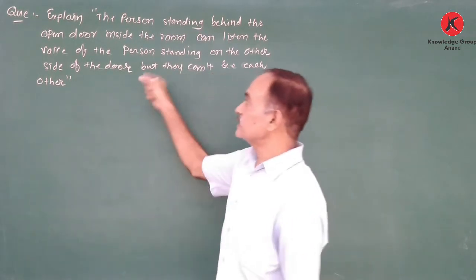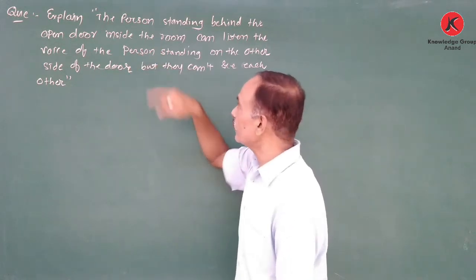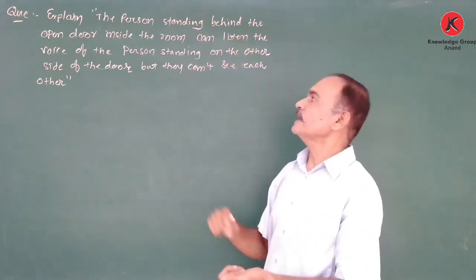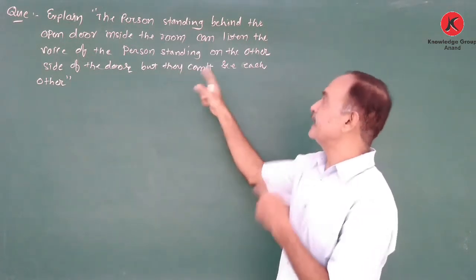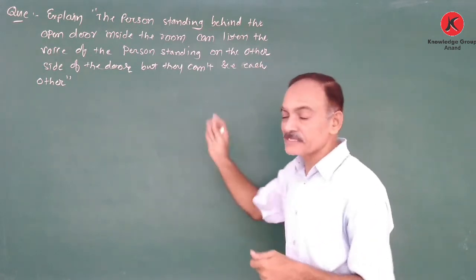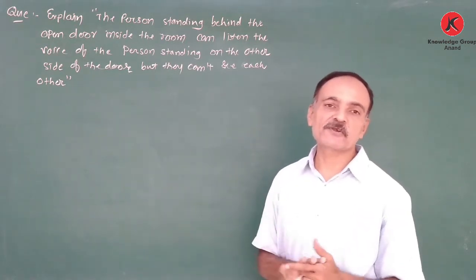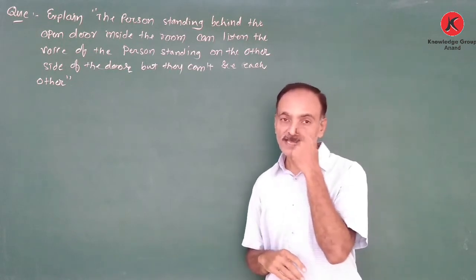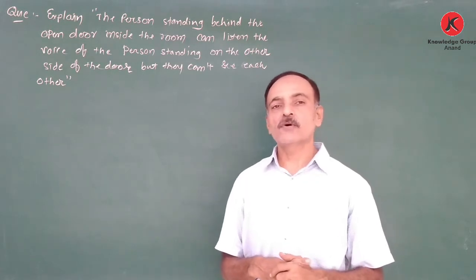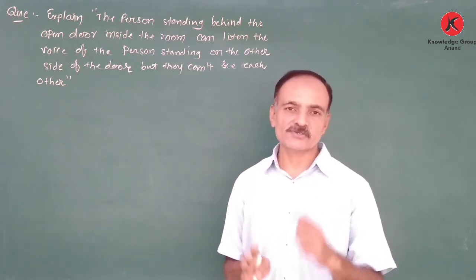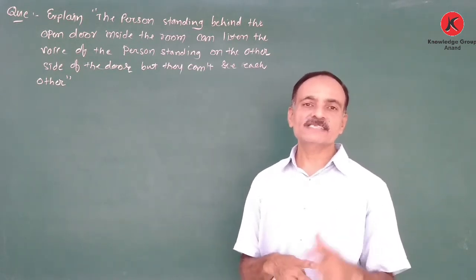Okay, now on the basis of diffraction, a daily occurrence: the person standing behind the open door inside the room can listen to the voice of the person standing on the other side of the door, that means outside of the room, but they can't see each other. Explain this phenomenon. Now we know that the wavelength of visible light is 4,000 angstrom to 7,000 angstrom. For simplicity, we consider the average wavelength of visible light is 6,000 angstrom.